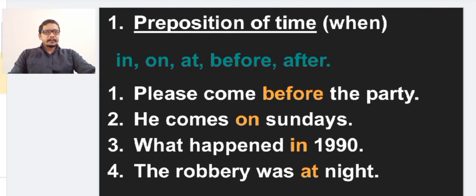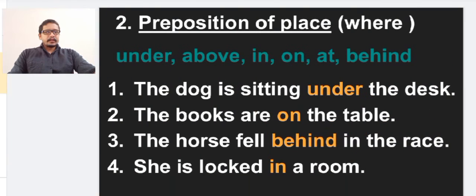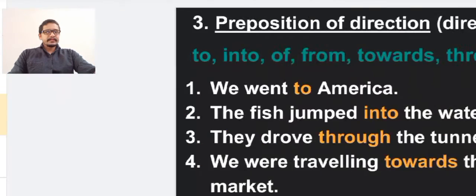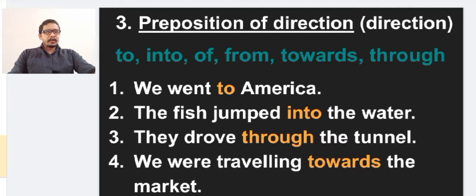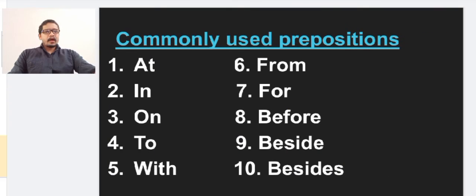The first one is preposition of time. The second one is preposition of place. The third one is preposition of direction. Now we are just going to learn commonly used prepositions.